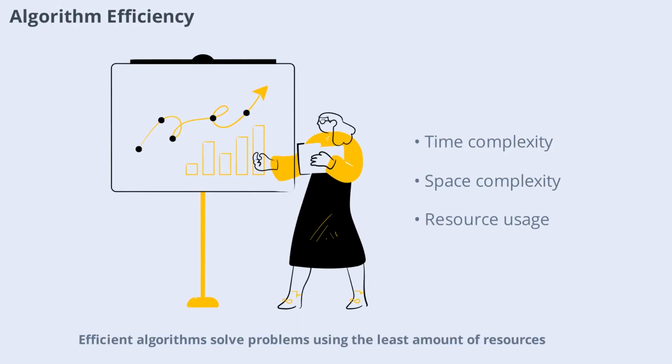Efficiency is a key consideration in algorithm design. Efficient algorithms solve problems using the least amount of resources, such as time and memory. For example, searching for a name in a phone book can be done quickly with a binary search algorithm, compared to checking each name one by one. We'll explore how to measure and compare algorithm efficiency using concepts like time complexity and space complexity in upcoming scenes.